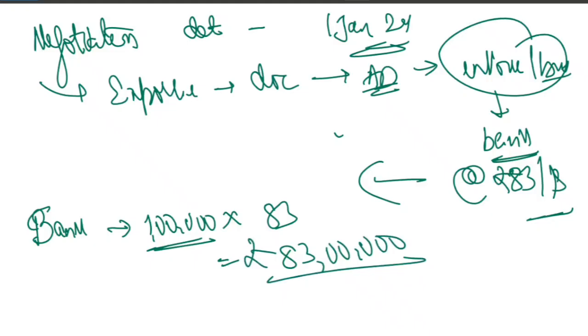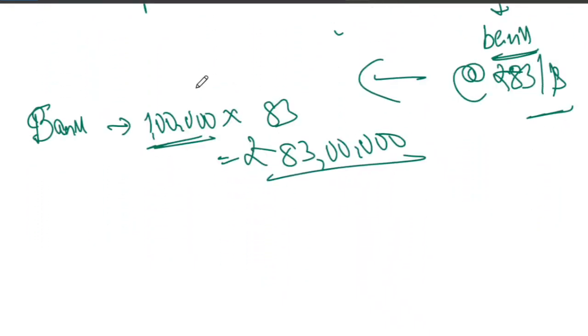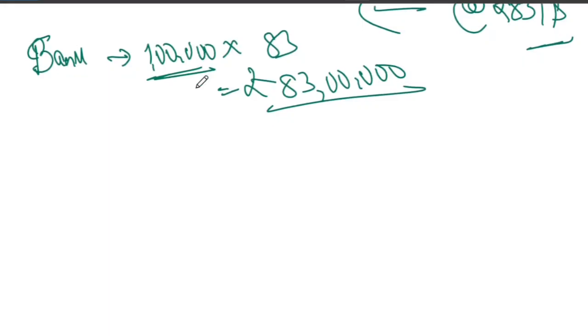So the exporter already got the money. Now the bank waits for the US buyer to pay later. That is what happened in the bill negotiation. I think you are familiar with this.